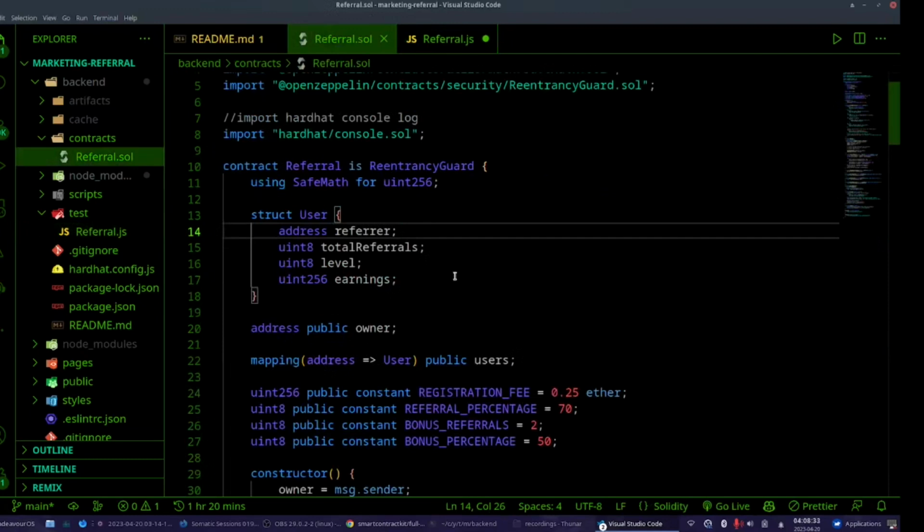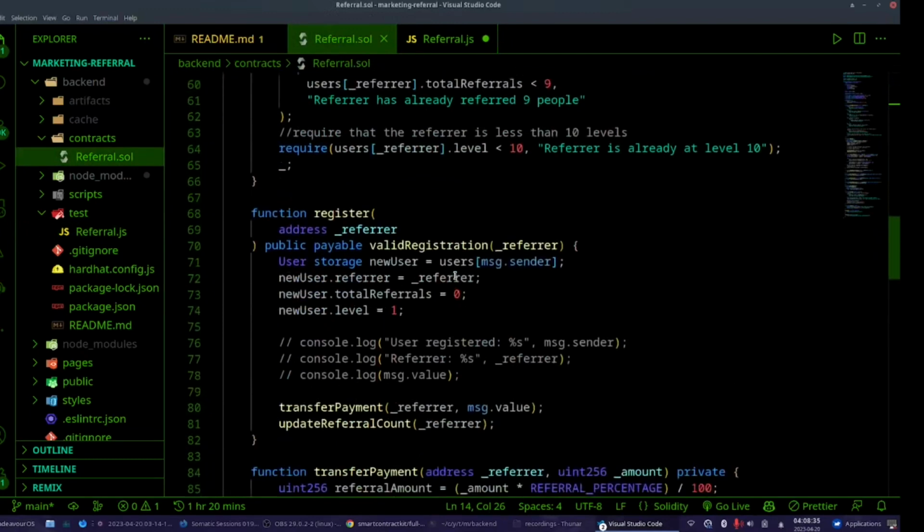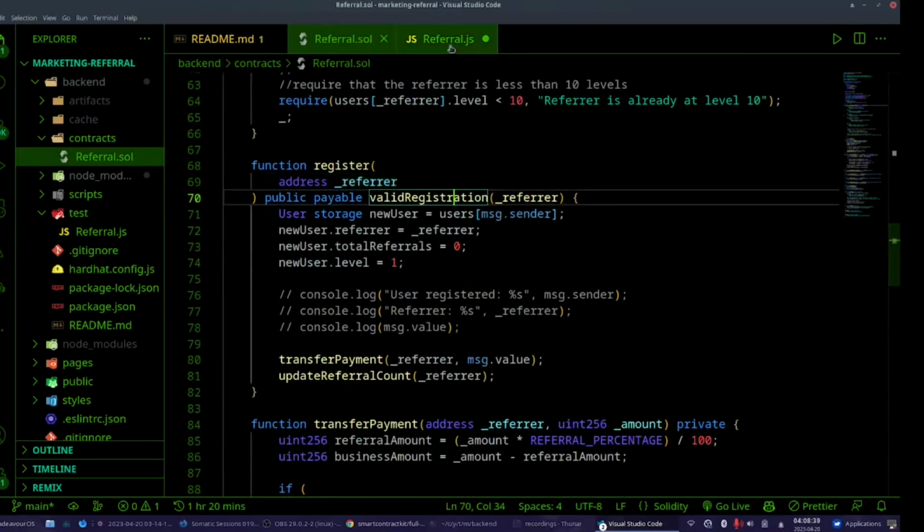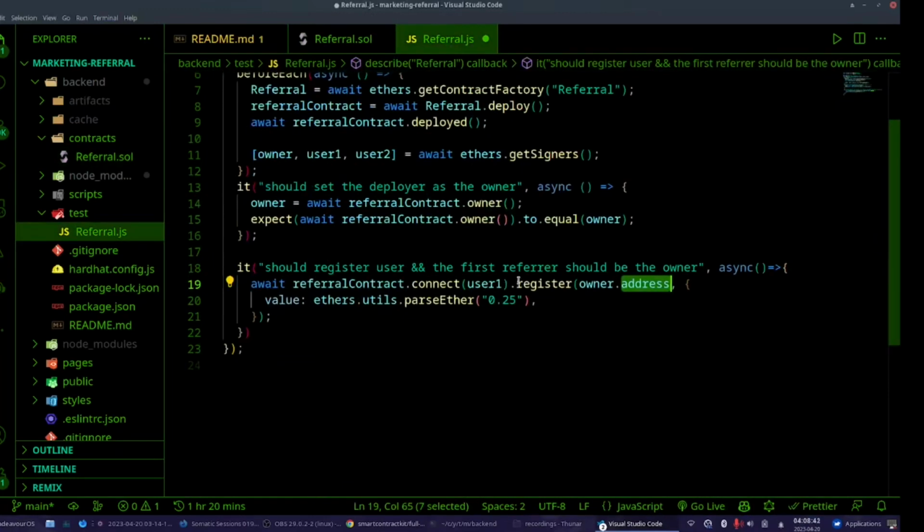Why? Let's go back to our register function. We had an address of referrer, so someone was referring us, and here as user I want to call that function with the address of the owner, who is the deployer and the only user this contract currently has, because I'm the first person they are referring. And then I have to pass the value